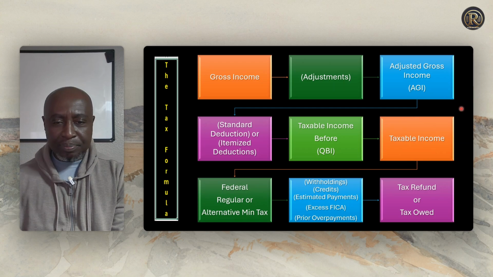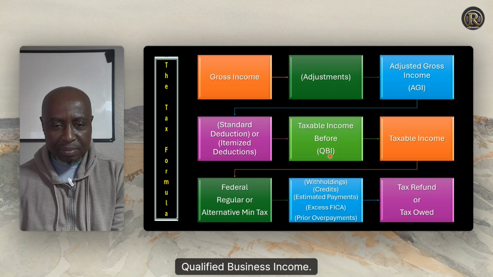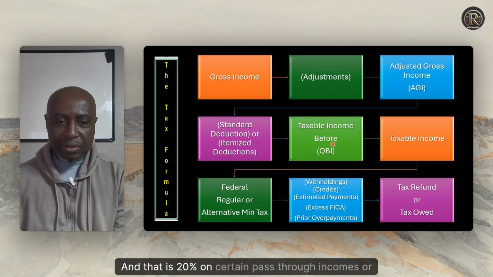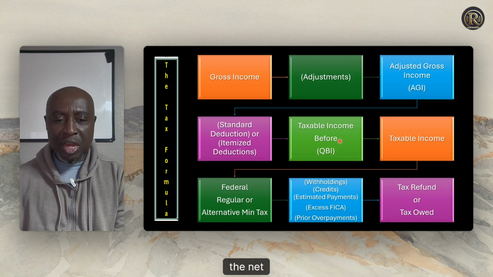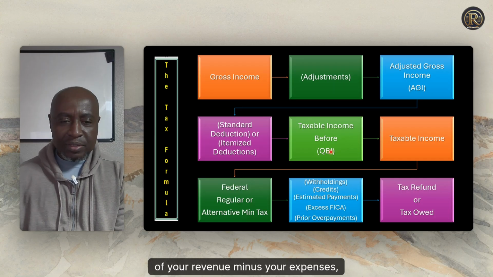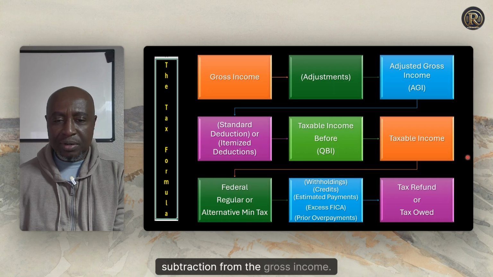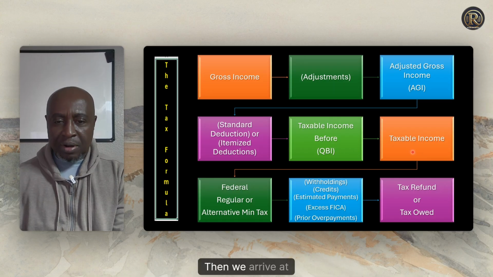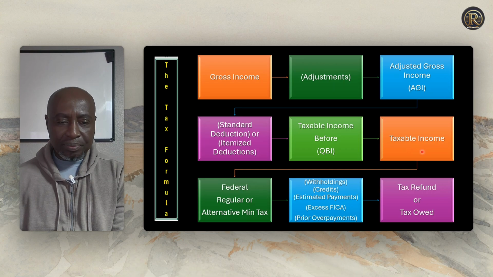So in this case, from the standard deduction, there is just an additional deduction that we call QBI, qualified business income, and that is a 20% on certain pass-through incomes or self-employment income, that the net of your revenue minus your expenses. That is the number we're talking about here. Take 20% of that, and that is an additional subtraction from the gross income. Then we arrive at the amount that we're going to apply the tax brackets to.